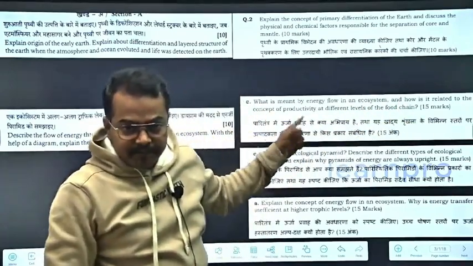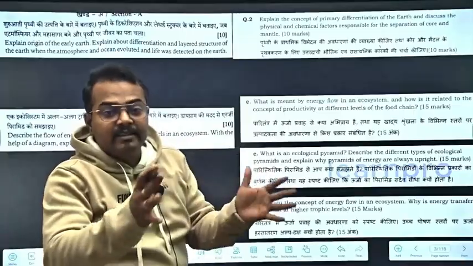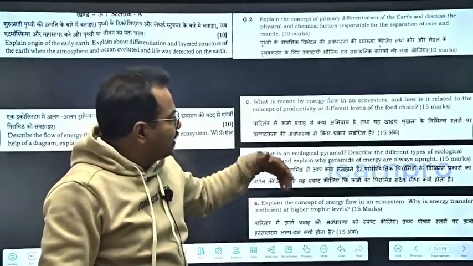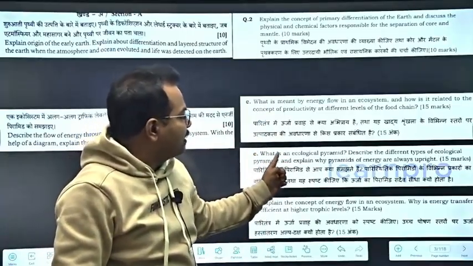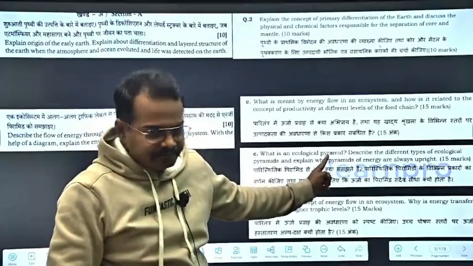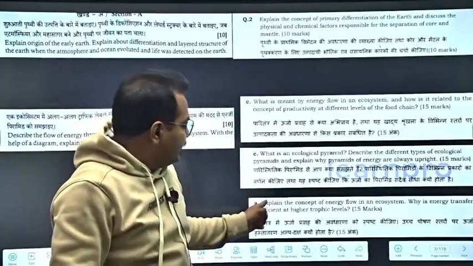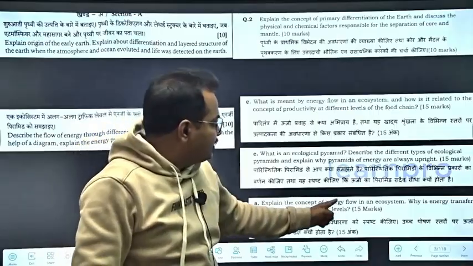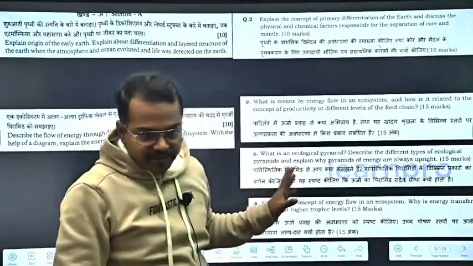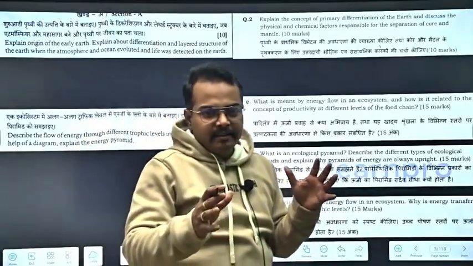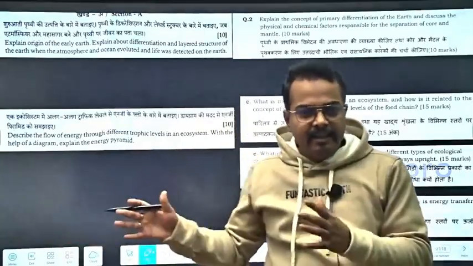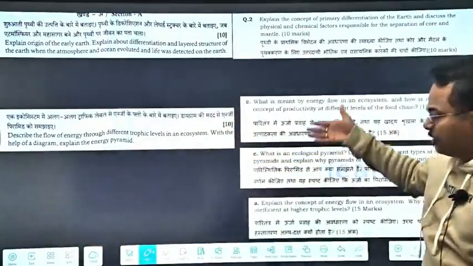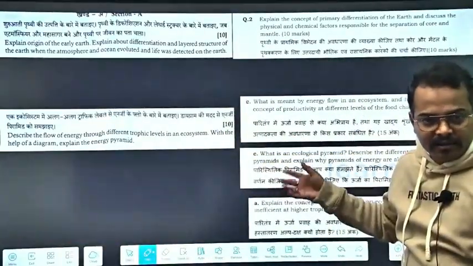And how it is related to the concept of productivity at different levels of the food chain. Because we had 6 tests, in another test we asked: what is an ecological pyramid? Again this question is here. In another test we asked: explain the concept of energy flow in an ecosystem. You can see that the questions are directly matching, and we have asked them multiple times in our tests, not a single time.